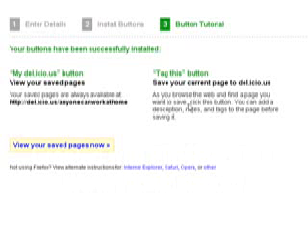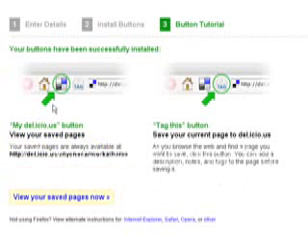So your button's been successfully installed, and it's got the My Delicious button, which is on our browser. Now we have this button on our browser, so whenever we want to tag something, we can click that. And your saved pages are always available at a certain address. And then the tag button will save your current page to Delicious. So as you browse the web, you can tag a page. So this one basically allows us to access our account, our main page. And this one allows us to actually tag pages. We can add descriptions, notes and tags, etc. before we save it. So let's go to view our saved pages.